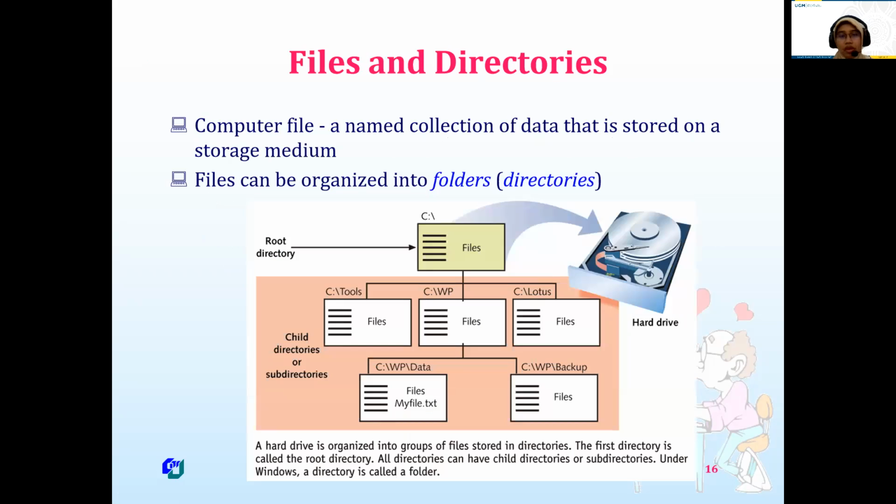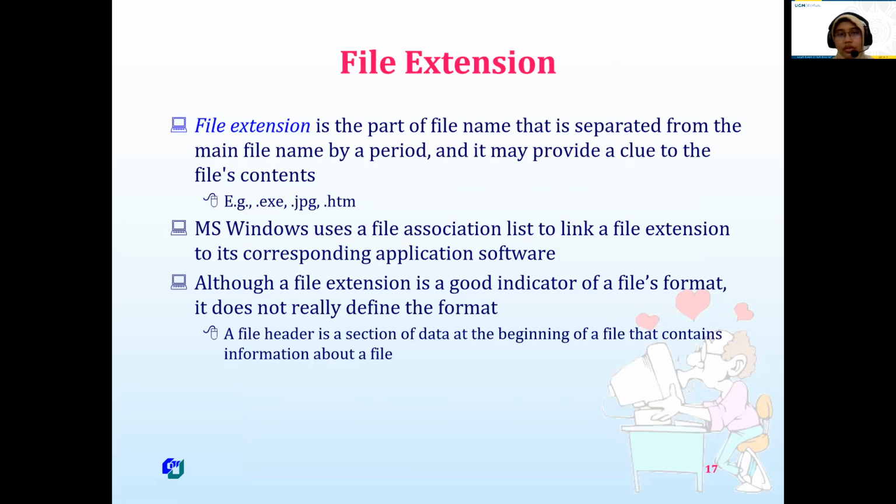Okay. And then for files and directories, I think you already understand how to save. There are folders, and there are directories, and we can call this a root directory. For example, the root directory is C. This is the root directory in the hard disk, and it is divided into child directories and subdirectories. I think all of you already understand that.